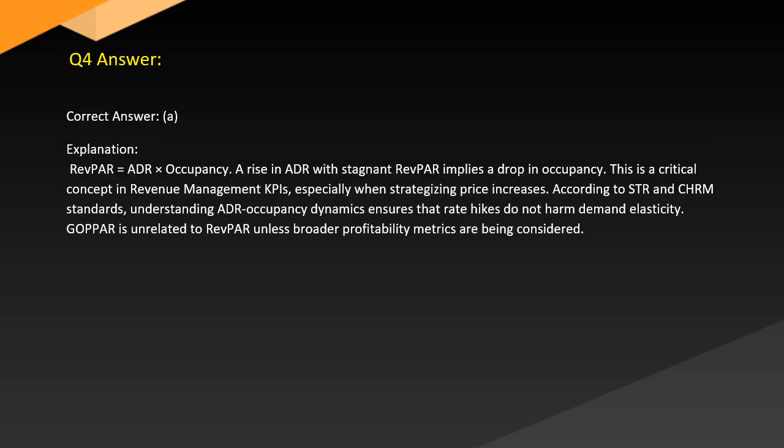Answer. Correct answer: A. Explanation. RevPAR equals ADR x occupancy. A rise in ADR with stagnant RevPAR implies a drop in occupancy. This is a critical concept in revenue management KPIs, especially when strategizing price increases.